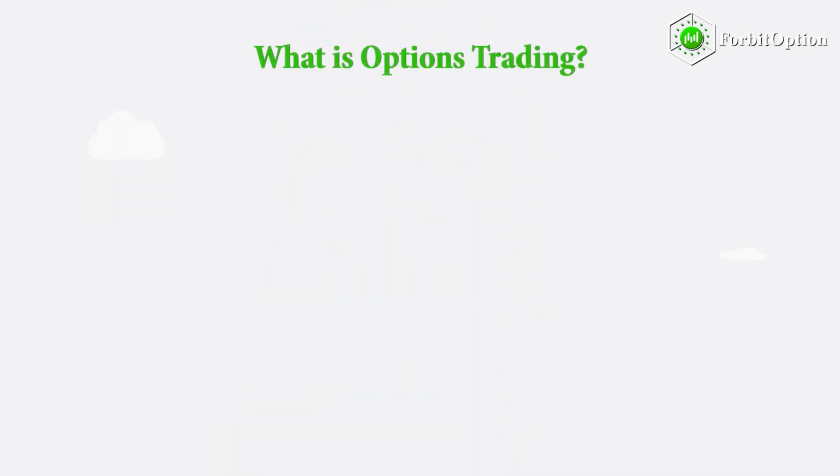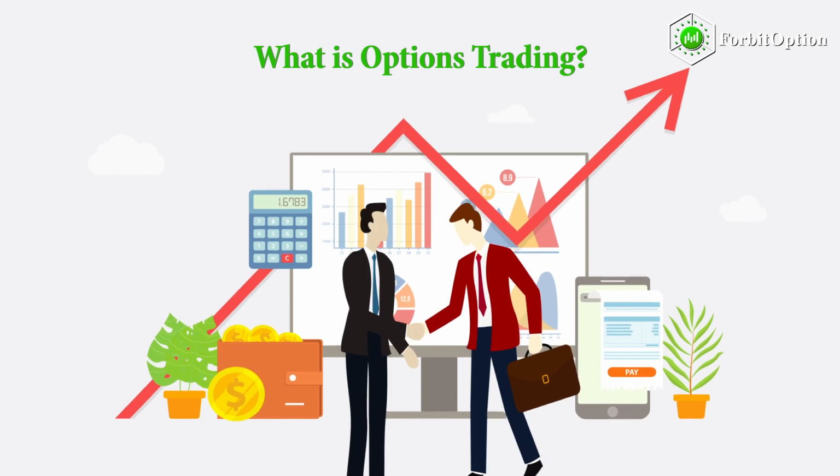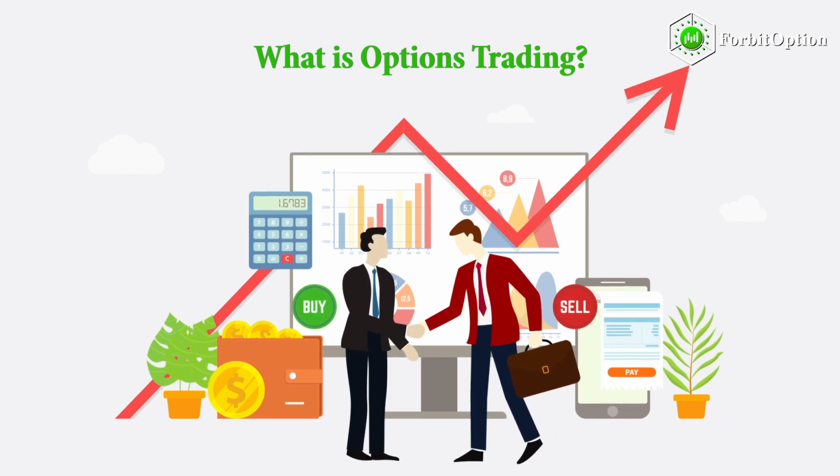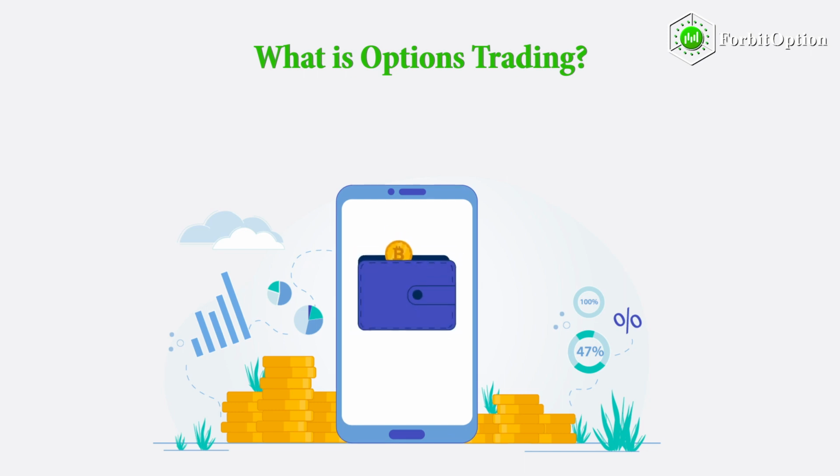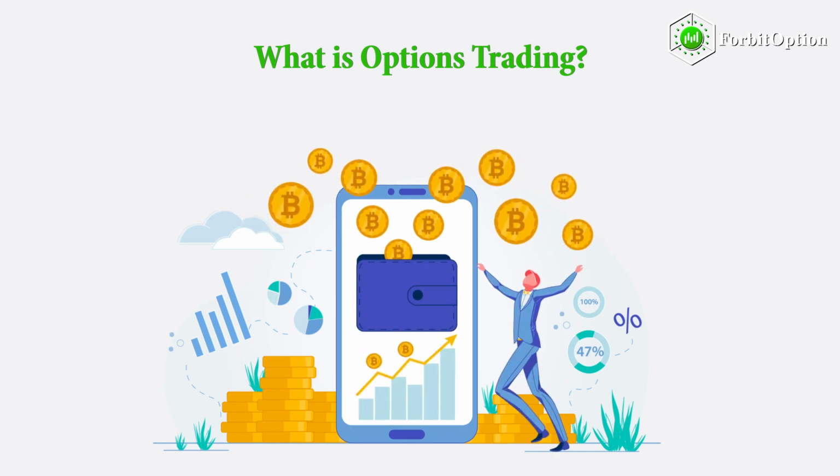What is options trading? Options trading is the act of buying and selling a stock's option contracts in an attempt to profit from the stock's future price movements. Traders can use options to profit from stock price increases (bullish trades), decreases (bearish trades), or even when a stock's price remains in a specific range over time (neutral trades). The benefits of trading options instead of shares of stock are: